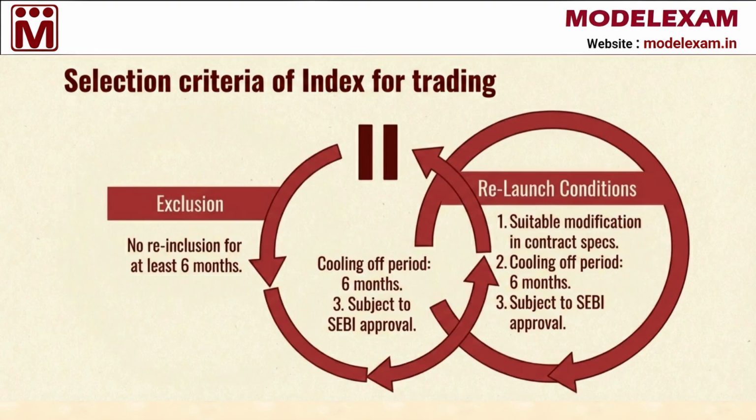If an index fails these tests and is excluded from the list, we follow a strict cooling off period. It cannot be re-included for at least 6 months. If an exchange wants to relaunch contracts on that index after this time, they must make suitable modifications to the contract rules based on what the market says. Most importantly, any relaunch is always subject to approval from the market regulator, SEBI.